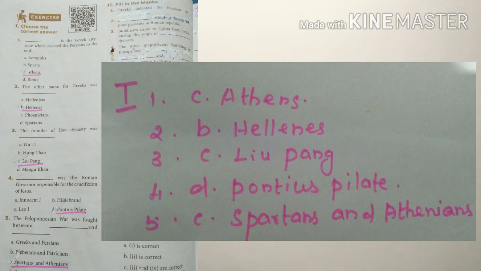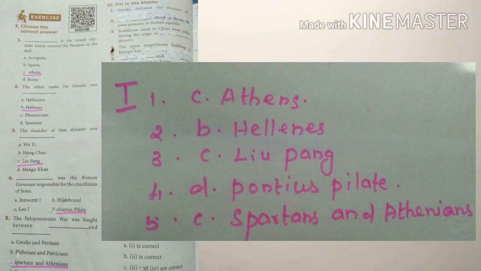Answer C. Liu Bang. Question number 4. Dash was the Roman governor responsible for the crucifixion of Jesus. Answer D. Pontius Pilate. Question number 5. The Peloponnesian War was fought between Dash and Dash. That is answer C. Spartans and Athenians.